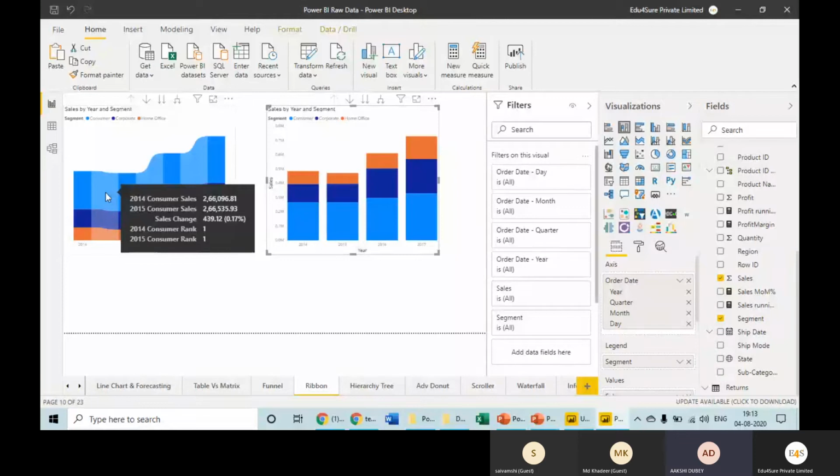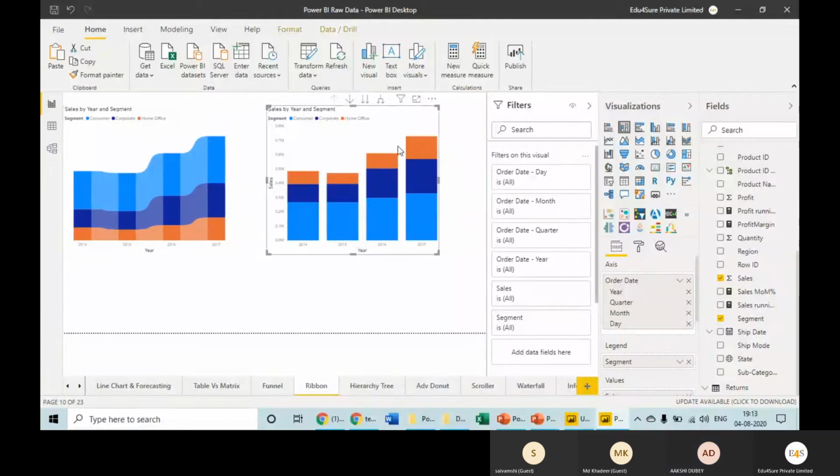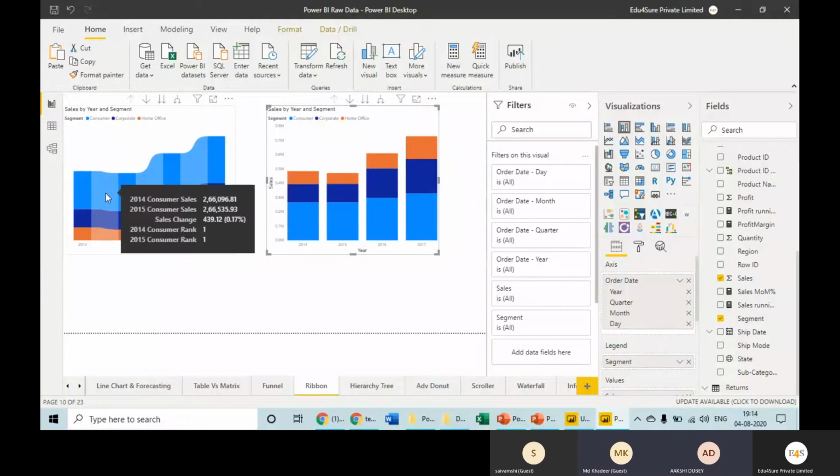Can you explain this again once, the ribbon chart? Yes. Whenever we are creating this particular stacked chart, when we put the cursor here, we can see the fields using which we have created it, like order date, segment, and sales. So between 2014 to 15, if we need to find out the change in percentage, you have to do it manually. But in case you are using a ribbon chart, when you keep the cursor on this gap, basically this white gap has been replaced by this light blue. When you keep the cursor here, you are getting the change automatically.